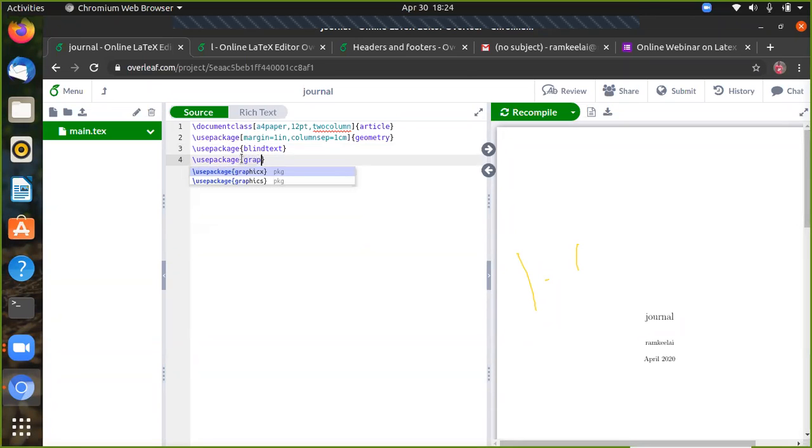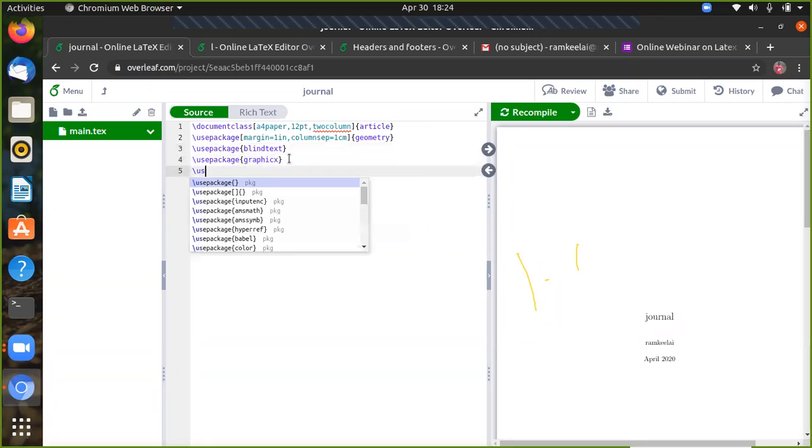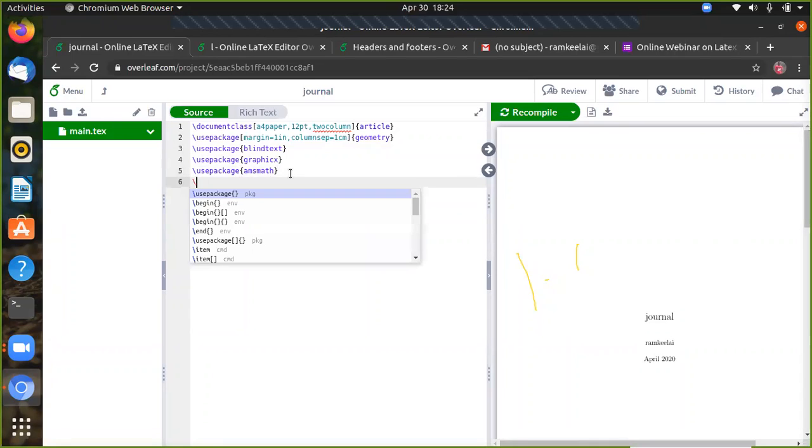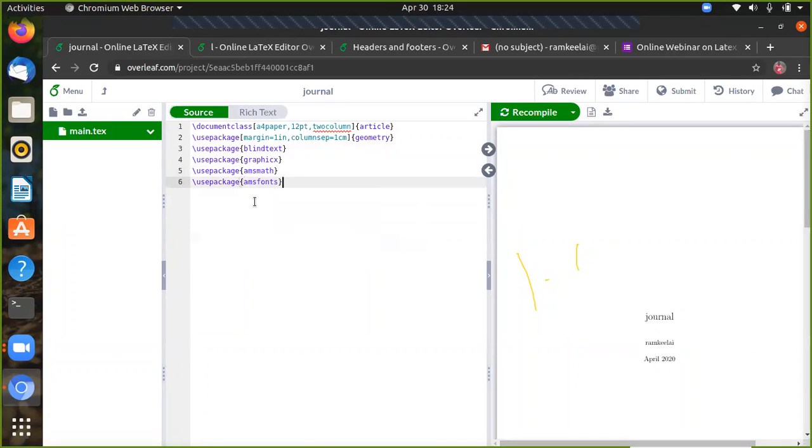Next, we can use some figures in the report, so we can include the package \usepackage{graphics}. We can include mathematical equations also, so we have to include the AMS mathematical packages. Till now this is enough, and we can include some more packages. Apart from this, we can use some fonts. We can use the AMS fonts and AMS symbol. I'll tell you, these are mathematical fonts.